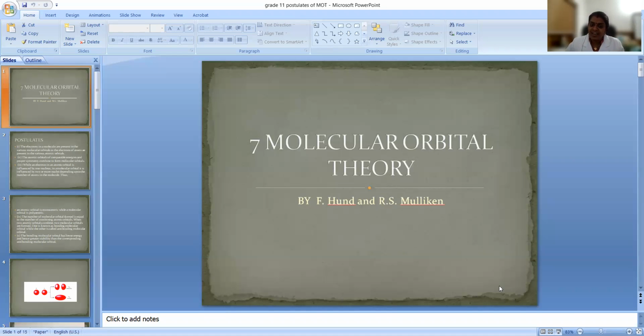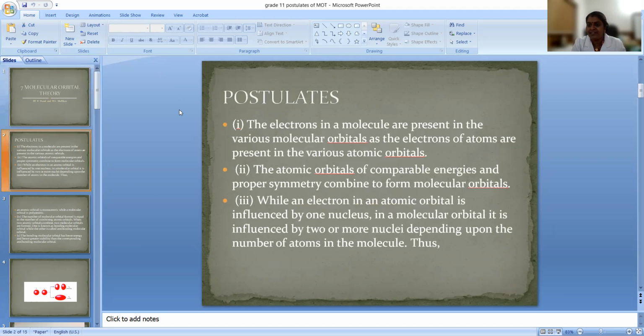So who actually postulates this molecular orbital theory? Yes, F. Hund and R. Mulliken proposed the molecular orbital theory. So what is inside that? So far we were concerned about atoms, right? So in molecular orbital theory, we are concerned about molecules.